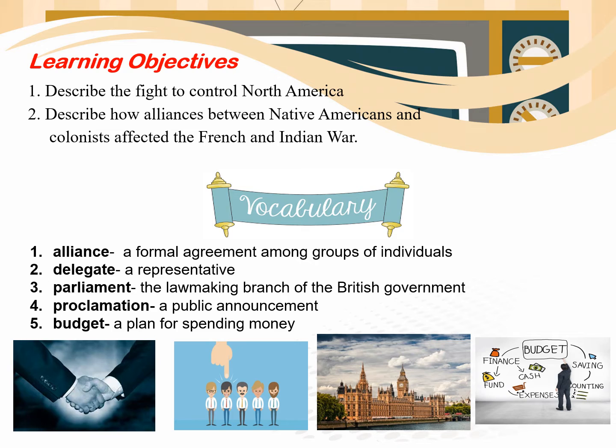It is a public announcement, an act of making something known publicly. And the last one, we have the word budget, meaning a plan for spending money, or keeping track of exactly how much is coming in and going out. All right?